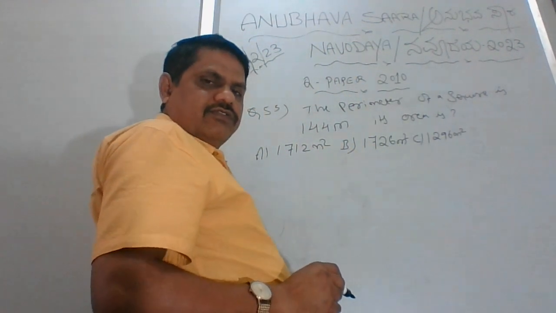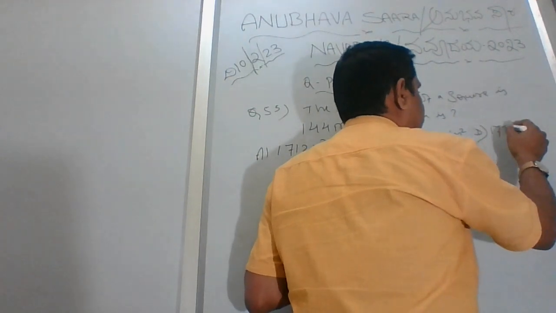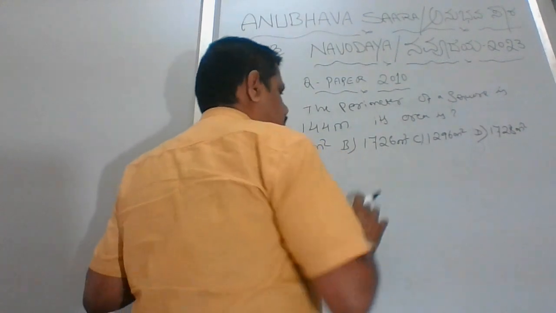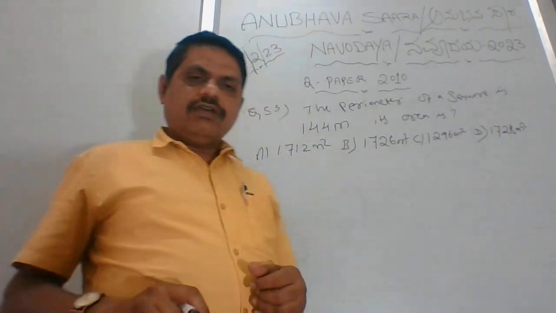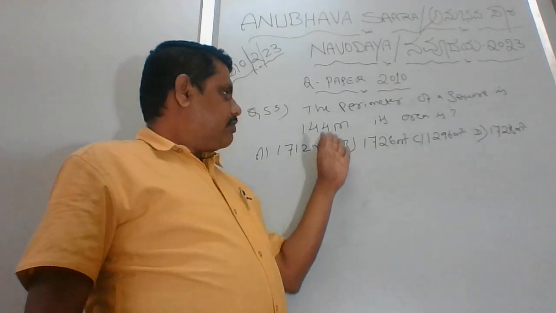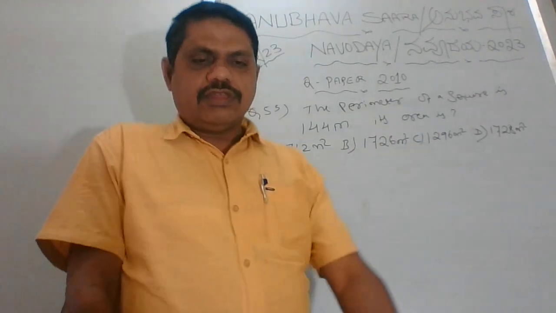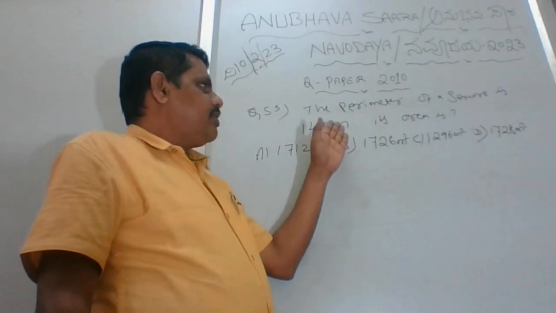Option D is 1728 meter square. Okay, so we are clear about the options. Now we should understand how the question will match or relate with the options. That is very important to understand now. Okay, so I'll just explain once again.